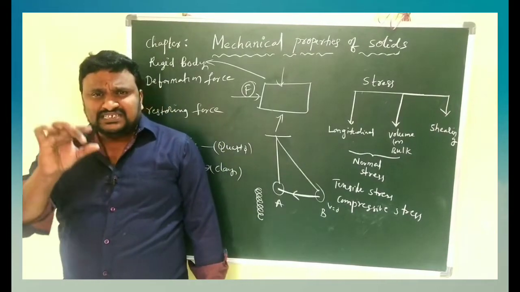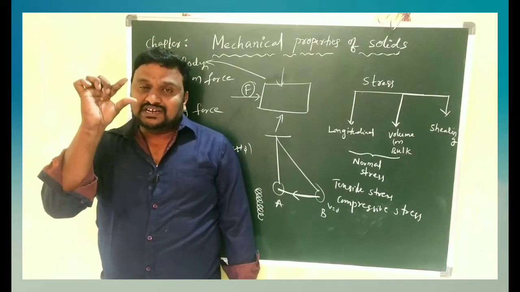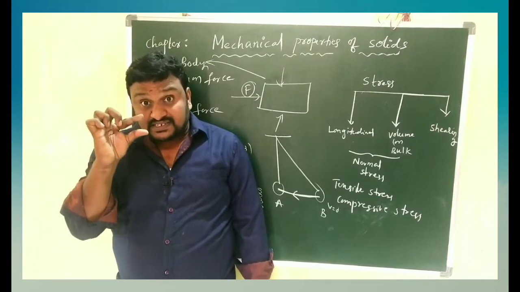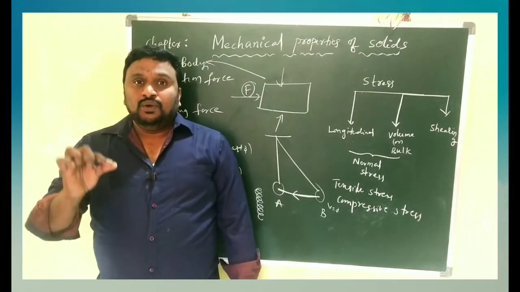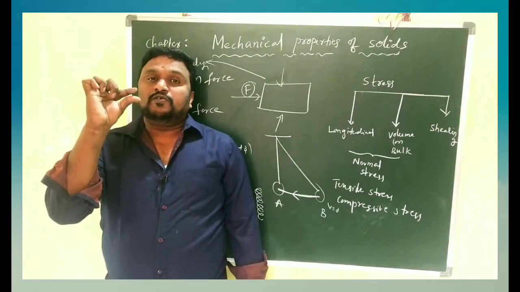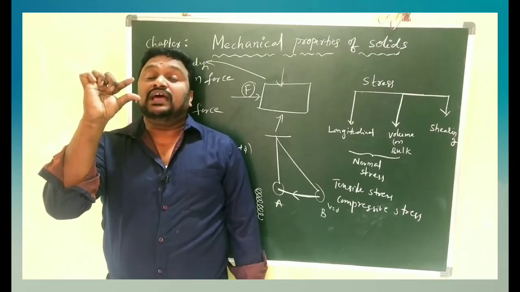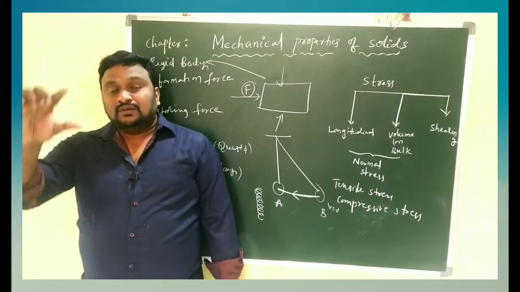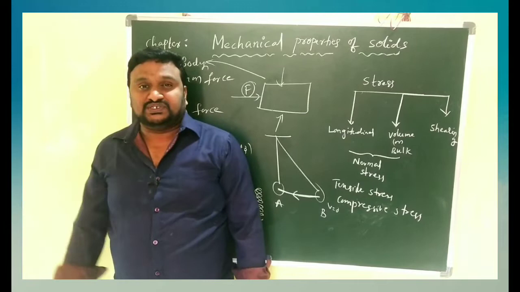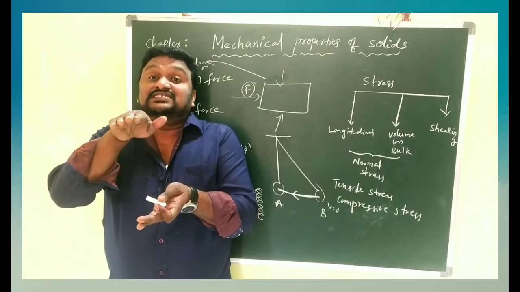When the spring is compressed between two fingers, the turns come close together. After that, we slowly remove our fingers. What do you observe? Again the turns come back to the actual position. While we are compressing, we are applying force, that is the deformation force. But the spring turns separate again.